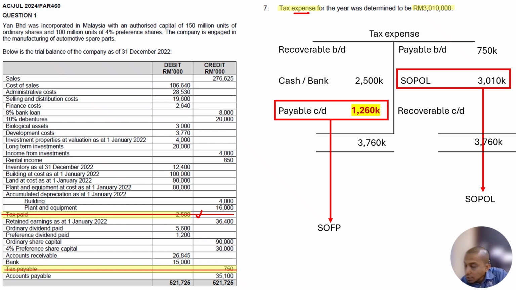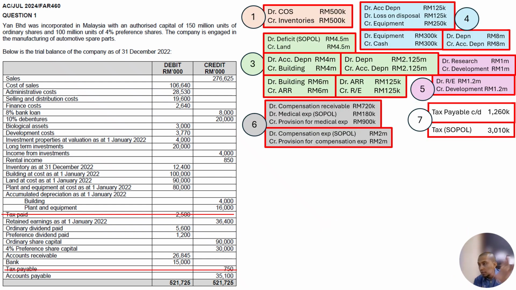Okay, so from this, we proceed to do the financial statements, right? From this, again, this is all the adjustments that we have: 1, 2 just info, 3, 4, 5, 6, and 7. 8 is just info. So these are all the adjustments that I did on the previous slide in the red colour box, so I put them here. You see, tax paid and tax payable are already cancelled here. Why cancelled? Because we already used them, and once we use them, we cannot use them twice. You see information number 7 here, I just take out these two only.